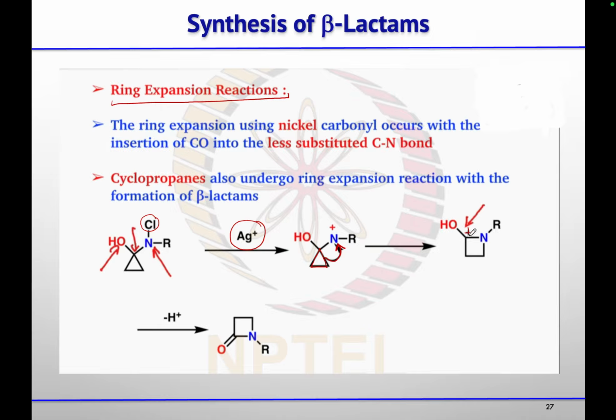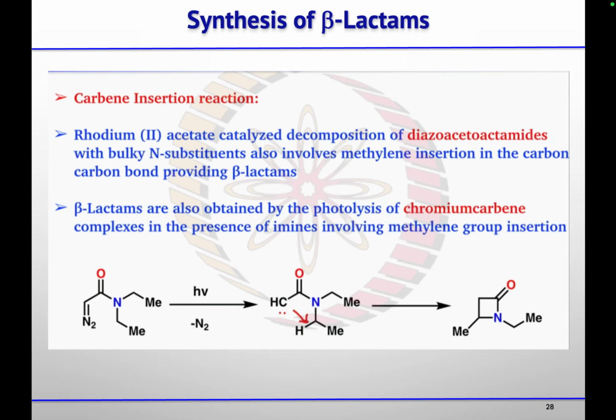Then the positive charge will come at the adjacent position of the hydroxyl group. So the oxygen lone pair will push the electron density to neutralize that positive charge, and after the loss of a proton, you will get this beta lactam. So this is the other way of getting the beta lactam ring. Then next is the carbene insertion reaction.